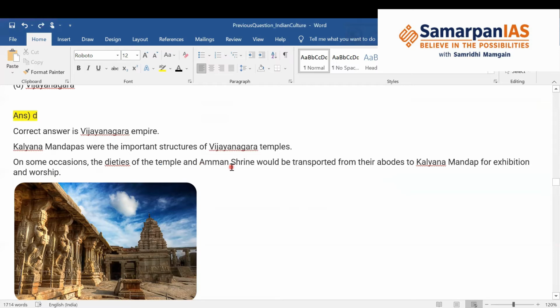Amma Shrine, I told you, is a shrine dedicated to the female consort of the main deity. So these deities would be transported from their abodes to the Kalyan Mandap for exhibition and worship. On certain days, this process would take place.